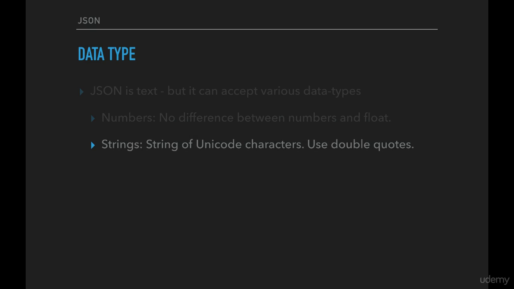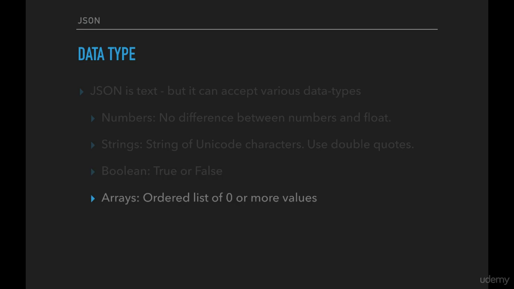Similarly, strings of Unicode characters, and of course strings need to be in double quotes. The next we have is Boolean, which is true or false. So in most cases, these are the data types that you will have: numbers, strings, Boolean. Along with it, you will of course need arrays, and that's where, if you're fetching data from Instagram, the number of posts, all the posts will come to you as an array. So yes, JSON supports arrays, and that's how you can actually see a lot of data being shown on various websites using arrays. Similarly, the objects.